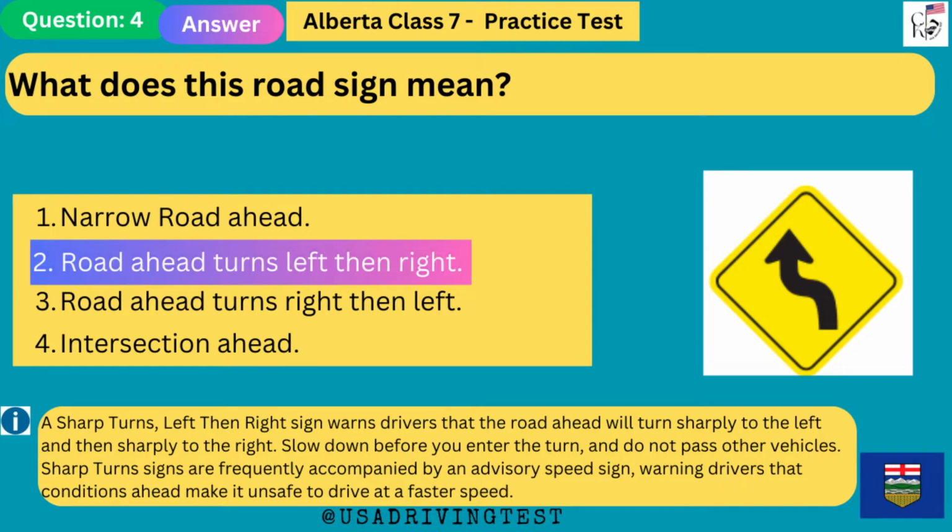A sharp turns, left then right sign warns drivers that the road ahead will turn sharply to the left and then sharply to the right. Slow down before you enter the turn, and do not pass other vehicles. Sharp turn signs are frequently accompanied by an advisory speed sign, warning drivers that conditions ahead make it unsafe to drive at a faster speed.